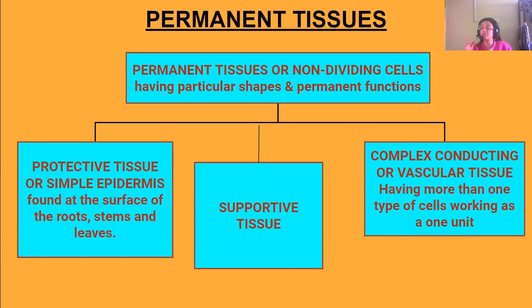These tissues have more than one type of cells working as one unit. That is, we know that xylem, phloem, and cambium also are there. All together, they form one unit, and they function as a single unit.